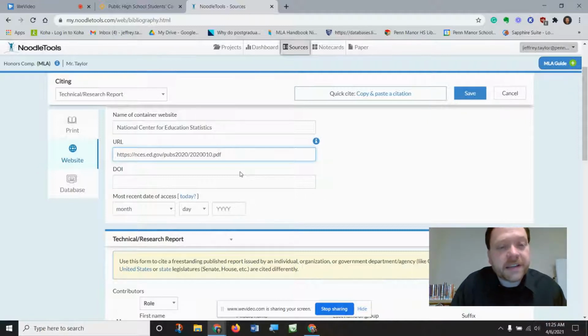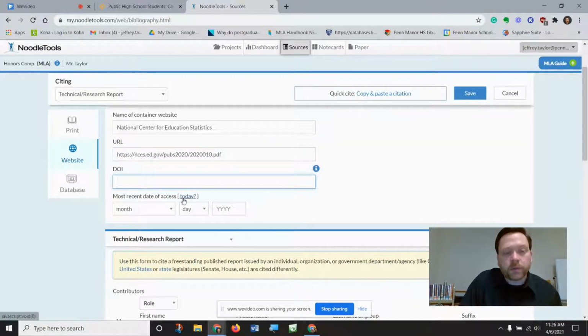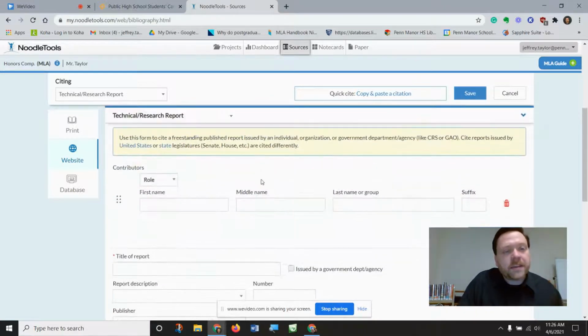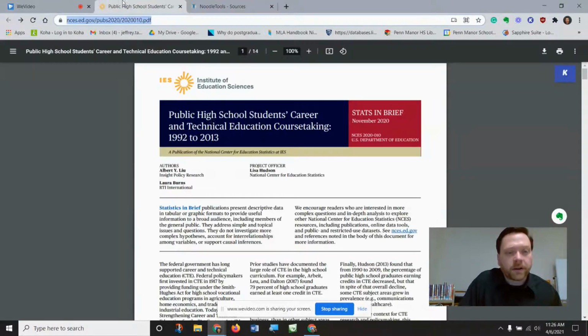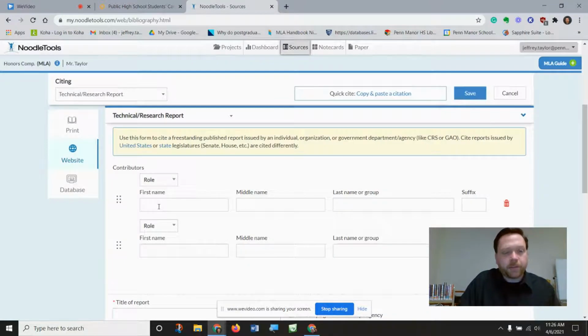The form for citing a PDF looks almost exactly the same as a website. If you do have to run across or cite a PDF, the only difference is that you just put in the link for the PDF instead of a website link. DOI, we don't have a DOI in this case, so we will skip that, but again, that's preferred if it's available. Then we have the actual report information. There are two authors of the report. We'll see Albert Y. Liu and Laura Burns, so we'll go ahead and put their information in there.